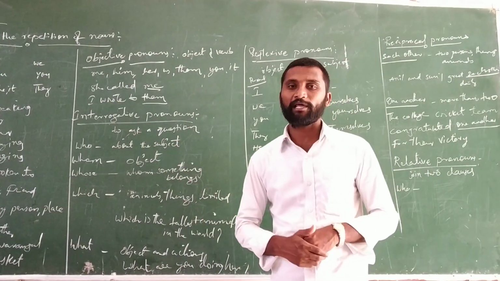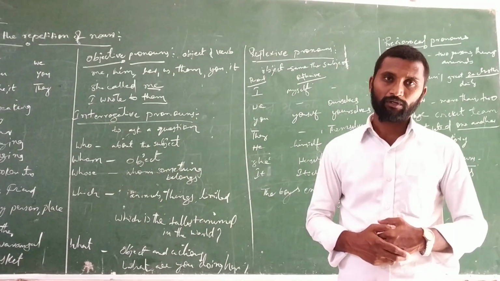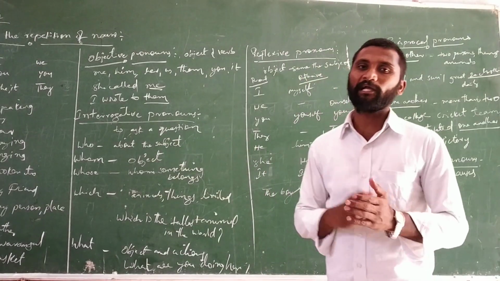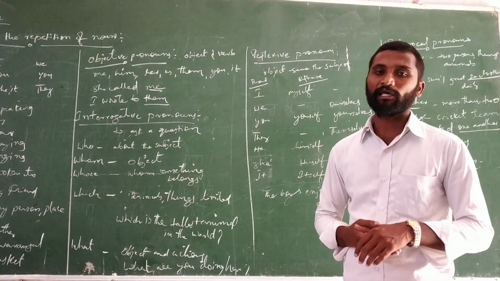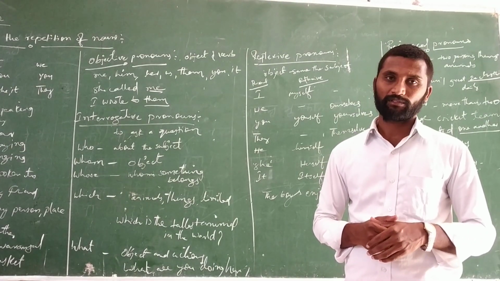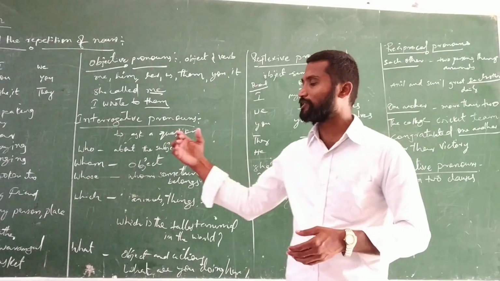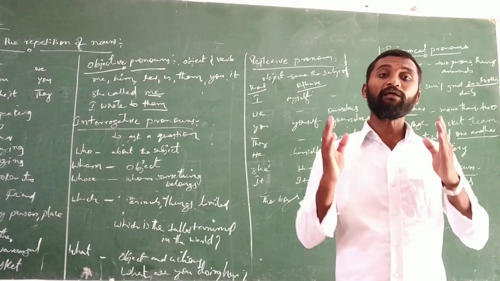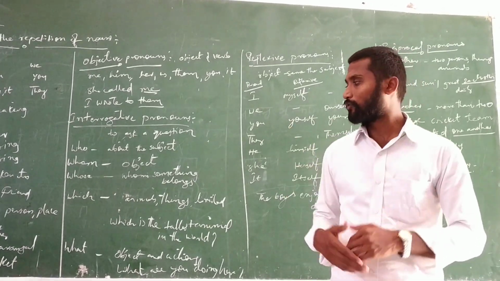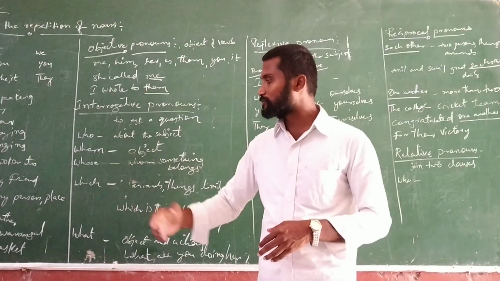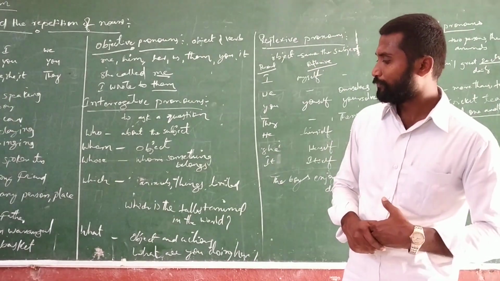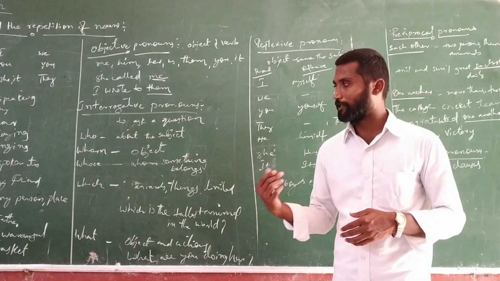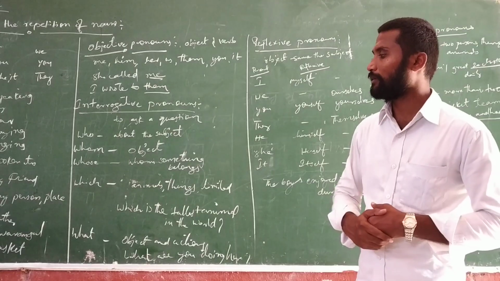And the next one is the interrogative pronouns, used to ask questions. So the first one, who. This interrogative pronoun who is talking about the subject. That means in a given sentence, who is present in the place of the subject to ask questions. And the next one, whom. So it is in the place of the object. In a given sentence, it is present in the place of the object.